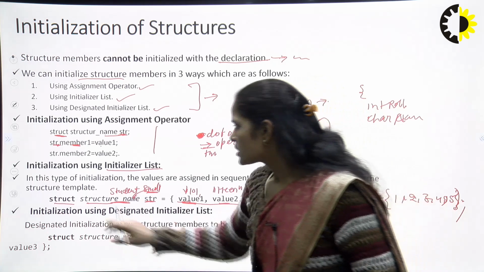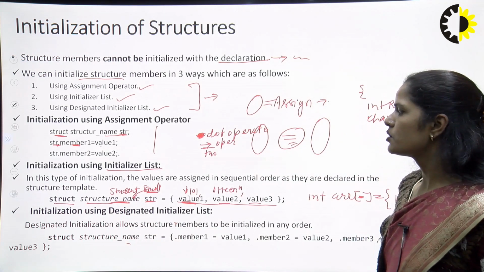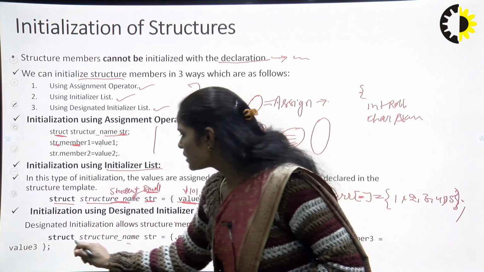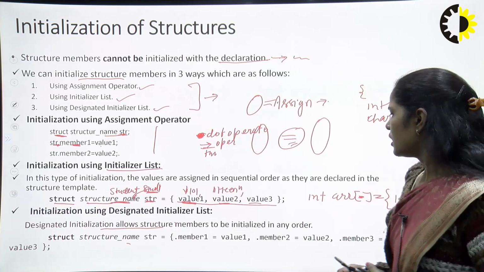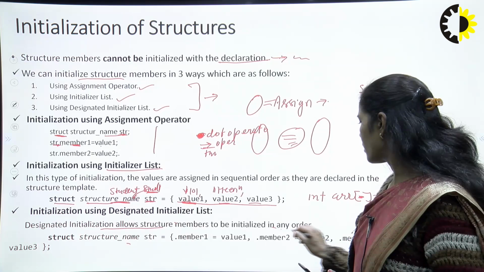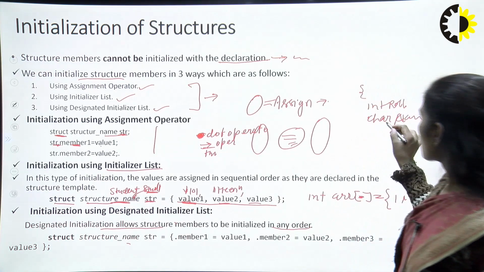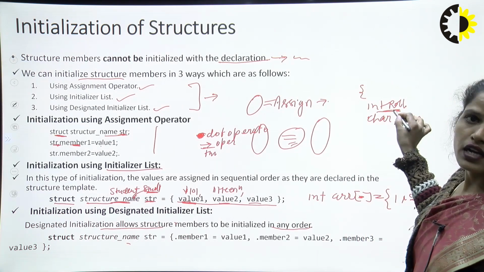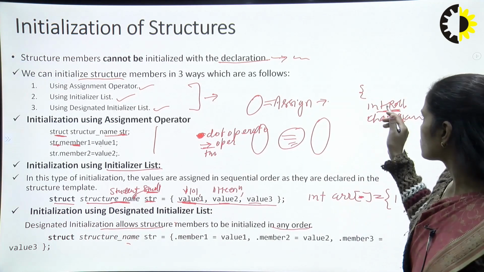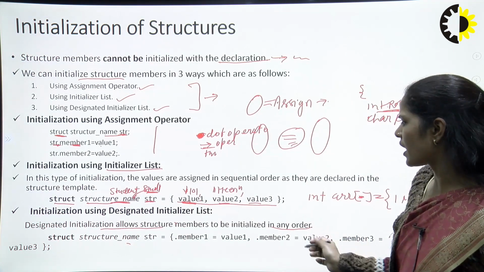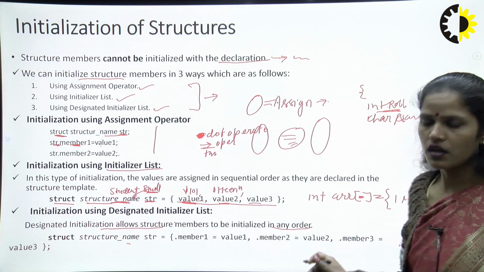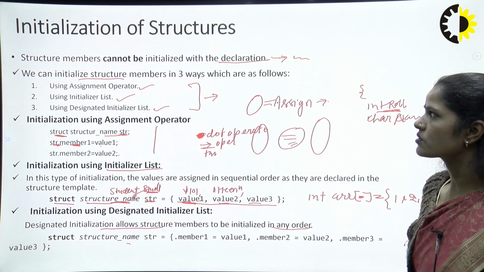So basically next one is the initializer using designated initializers. In this particular one, the order does not matter, you can assign in any order, right? So it is not necessary that if you designed a roll number at the first position, you have to give the first position value for the roll number. You can give a value at any particular position anywhere in your list. So this is the basic difference.